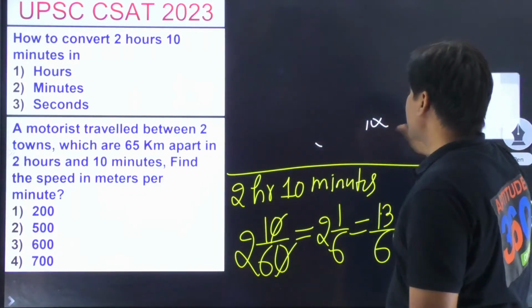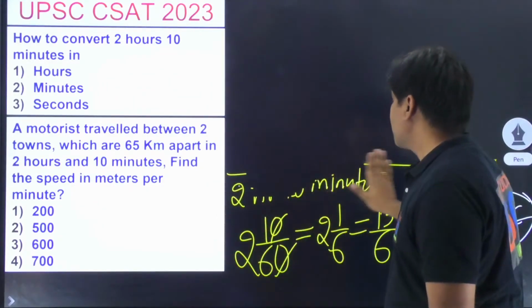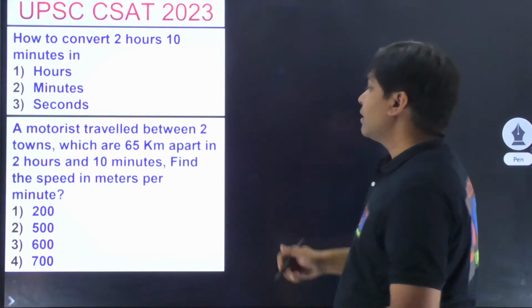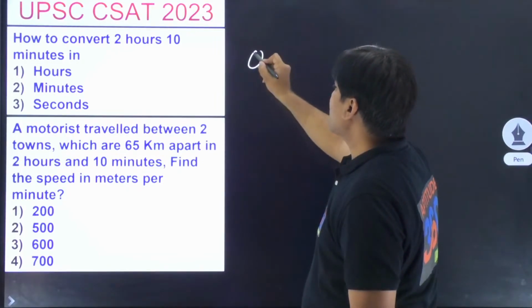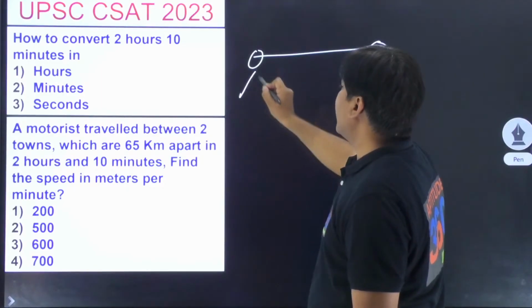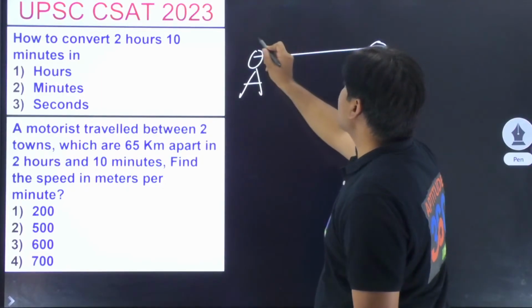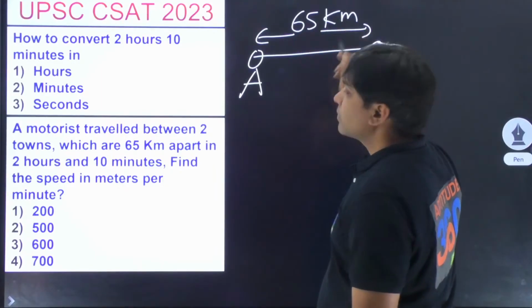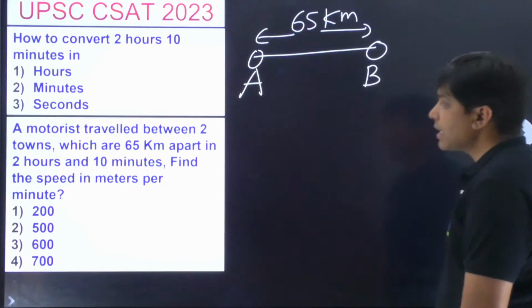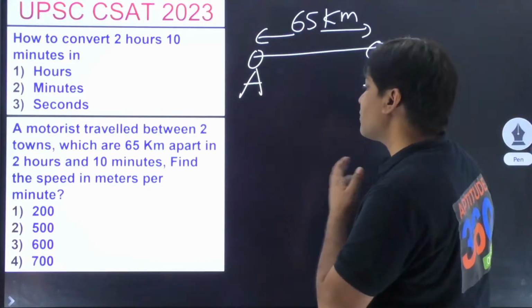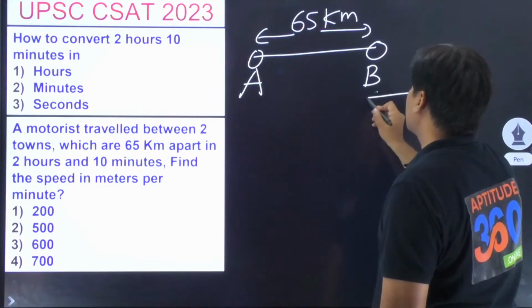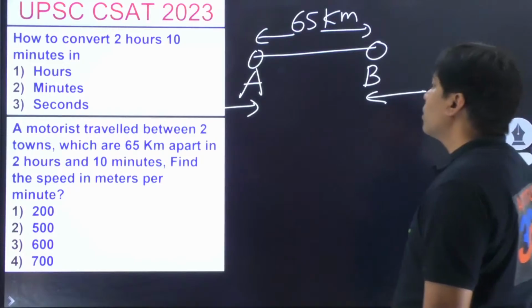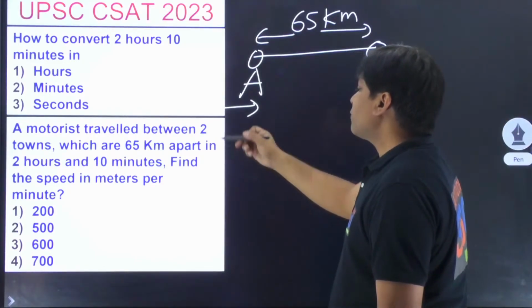What is the answer of this particular problem? It says there are two towns, say town A and town B, and these towns are 65 kilometers apart in 2 hours 10 minutes. Did anyone get it? So you have to find out the speed.